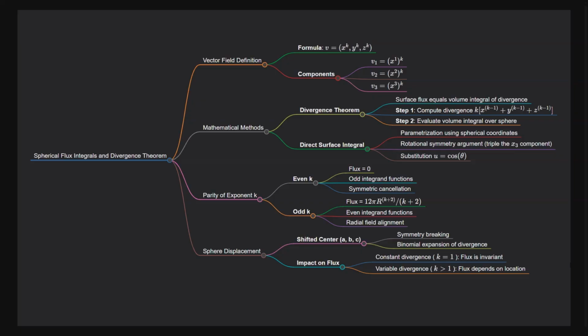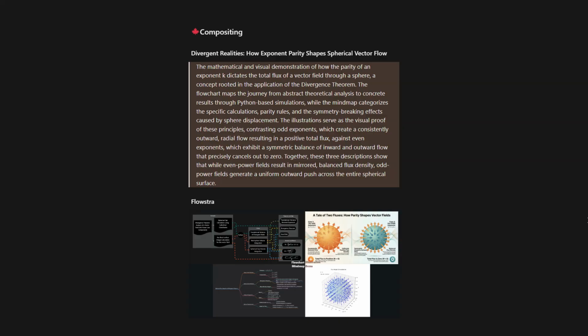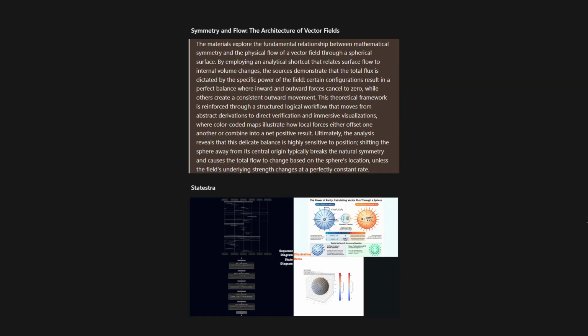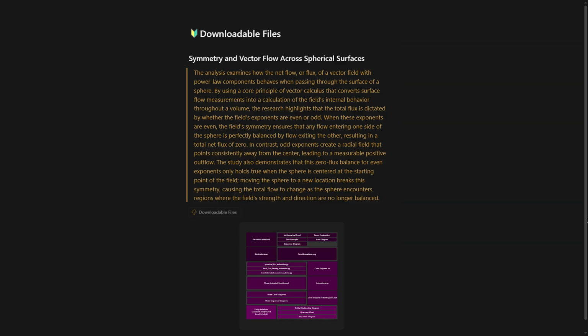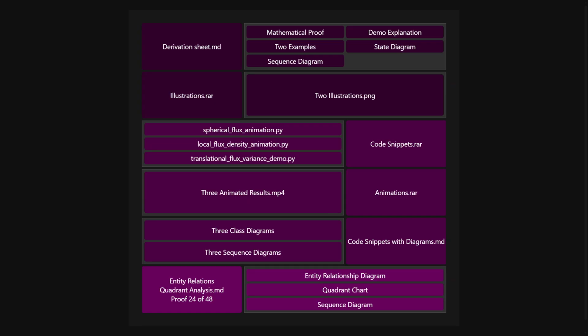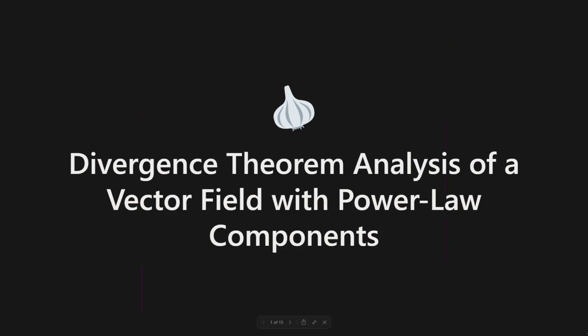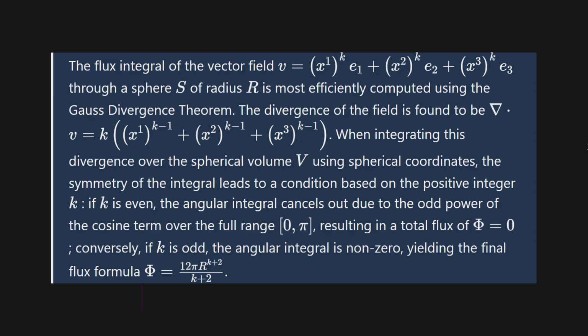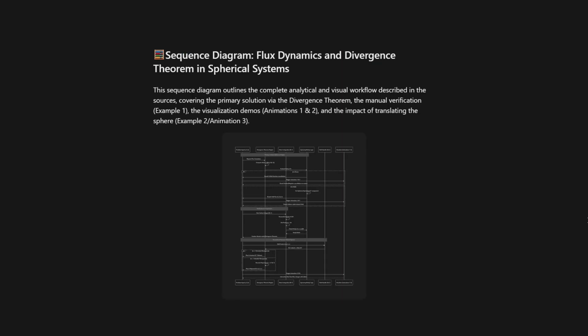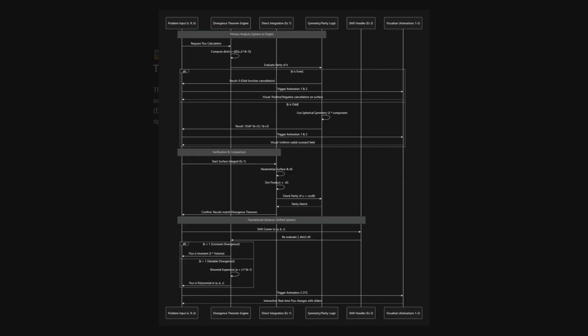The fragility of the origin. The entire argument hinges on a precarious assumption that the sphere is centered exactly at the origin. The documentation admits that when you shift the sphere, the symmetry breaks. This is the hidden truth the page brushes over. The moment you move that sphere even a fraction of a millimeter away from the perfect center, the beautiful balance is destroyed. The zero result vanishes, replaced by a messy, non-zero flux that the page dismisses as a simple polynomial function of position.